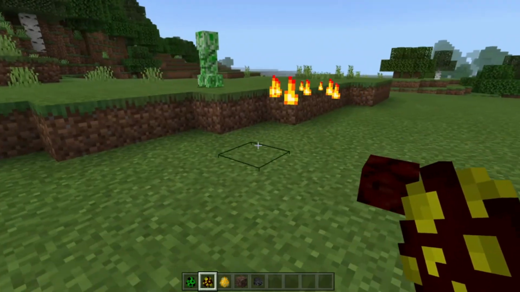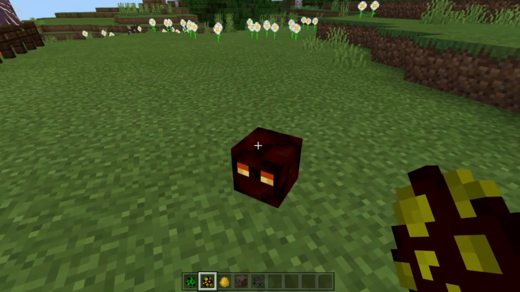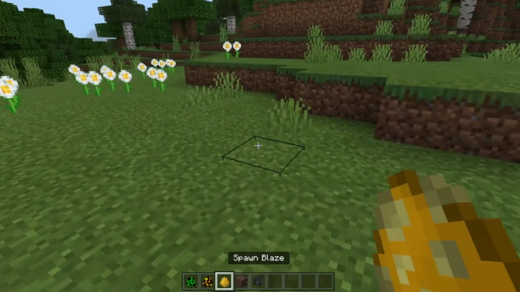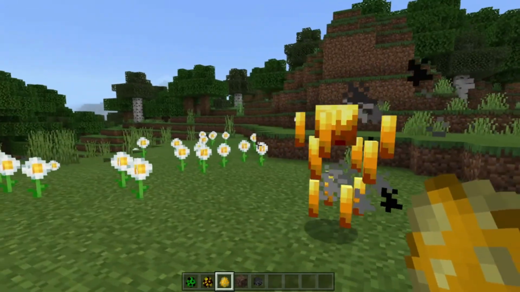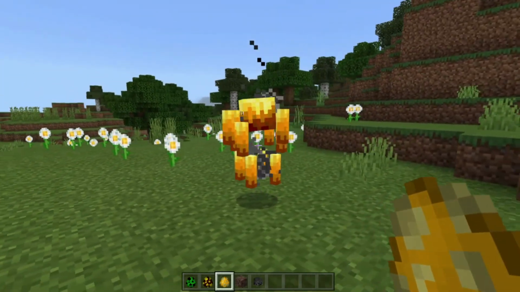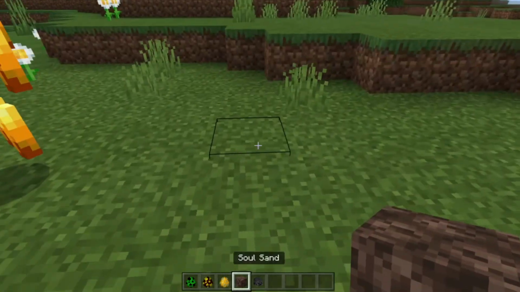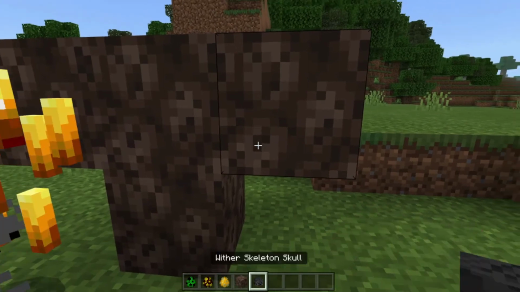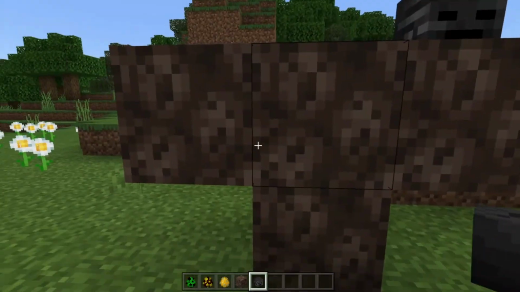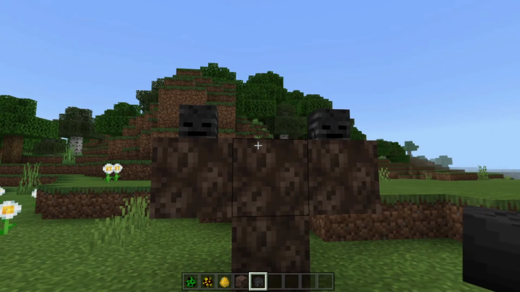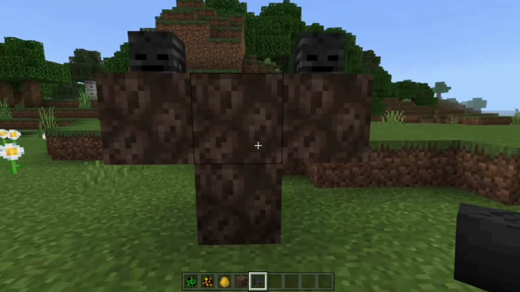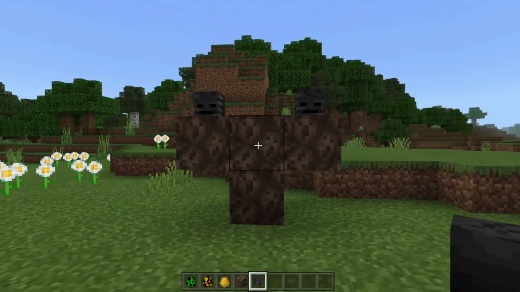Then the magma cube. It's a very strange species. Cannot be classified into any of the groups. As well as the blaze. It doesn't even have a shape. It looks very strange. And finally, the well-known, the famous and popular wither. Yes? Well, first of all, it has 3 heads. So it cannot be classified into any of the groups. And did you think I was going to bring him to life? Well, no, it's too dangerous.